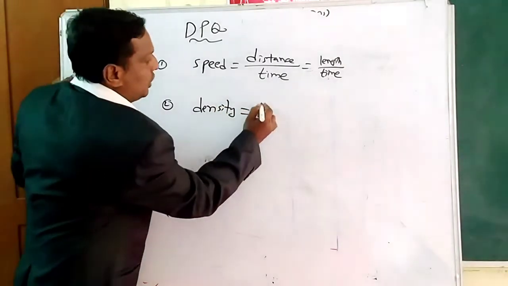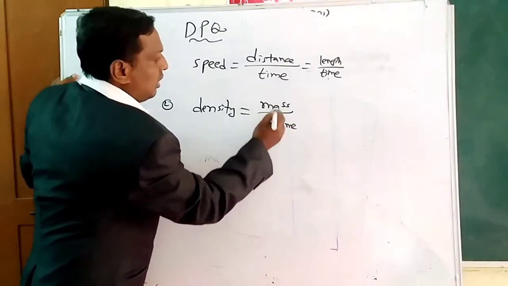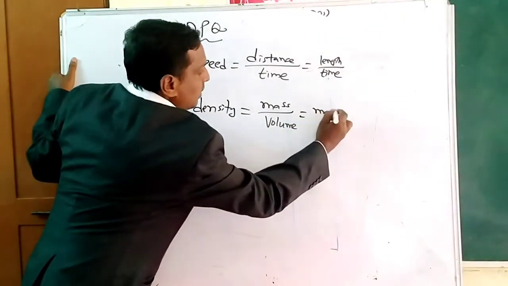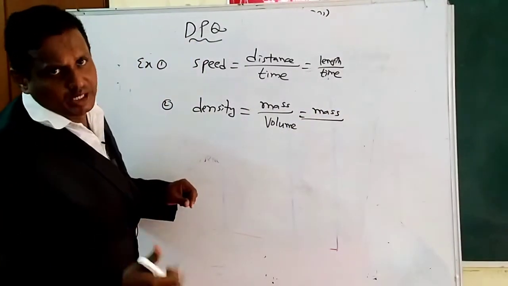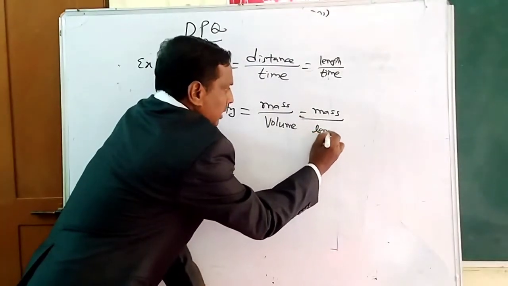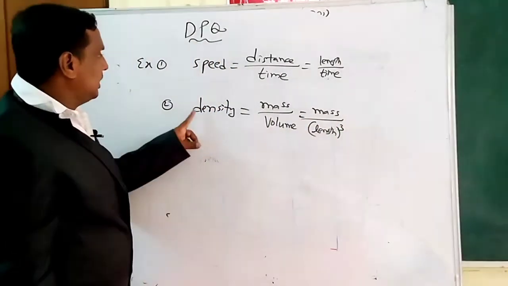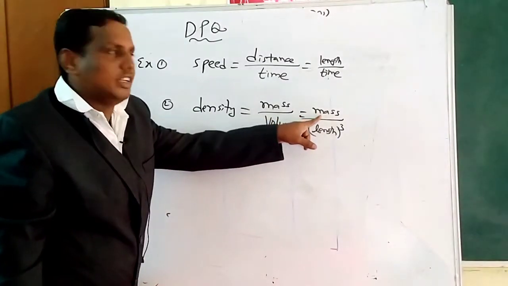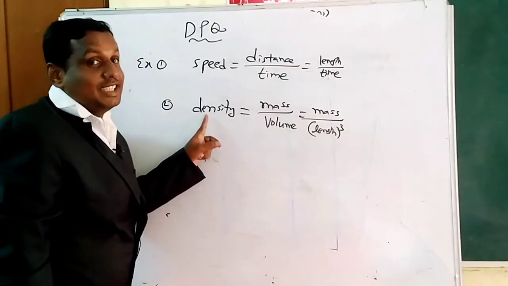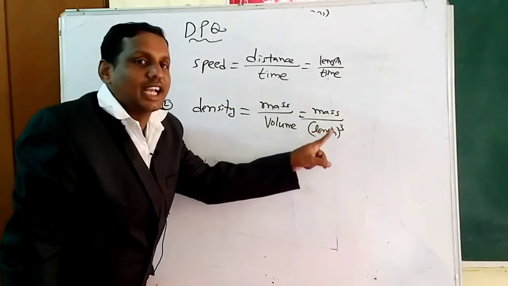Density equals mass by volume, a formula well known to you. Mass is a fundamental physical quantity. Volume is length times breadth times height, that is, length times length times length, so simply length cubed. Mass is a fundamental physical quantity and length is also fundamental, but density is a derived physical quantity because it depends upon mass and length.